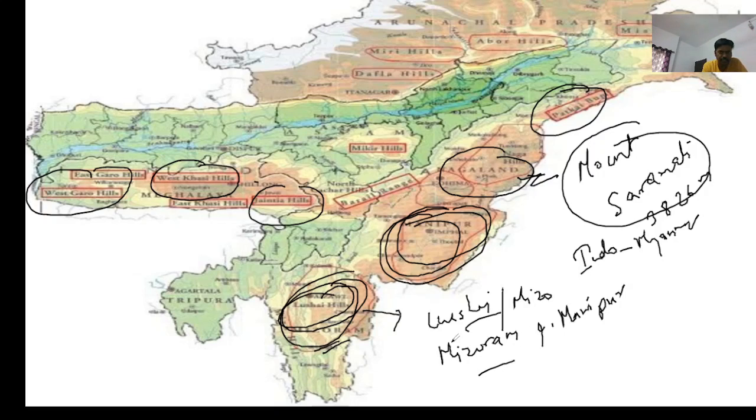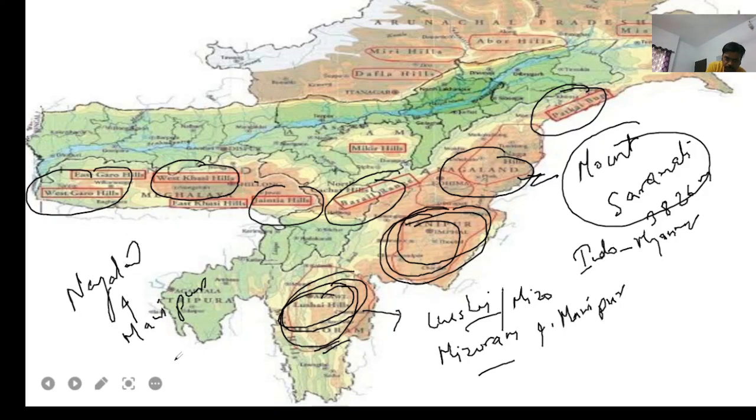Now next is Barail Range. You can see here Barail Range. Barail Range is again a part of Himalaya, and it stretches from Nagaland and Manipur to Assam. Please note down it.